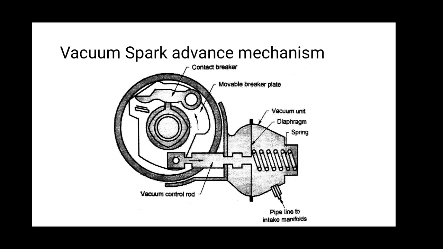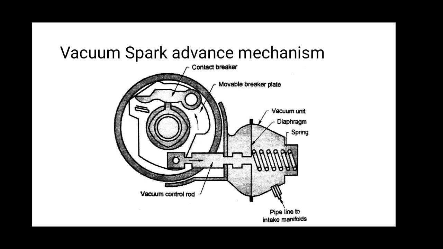In this mechanism, the vacuum advance is obtained by attaching the movable breaker plate to a diaphragm which is held in full retard position by a spring. The breaker plate is supported in a bearing so that it can turn with respect to the distributor housing. The spring-loaded side of the diaphragm is connected through a vacuum line to the intake manifold through the carburetor.